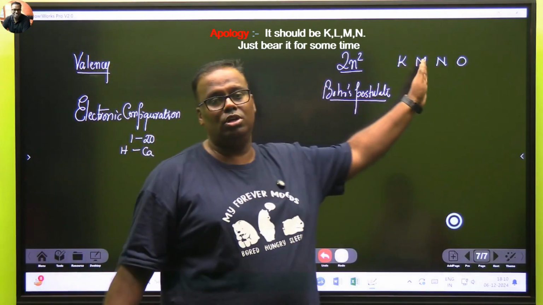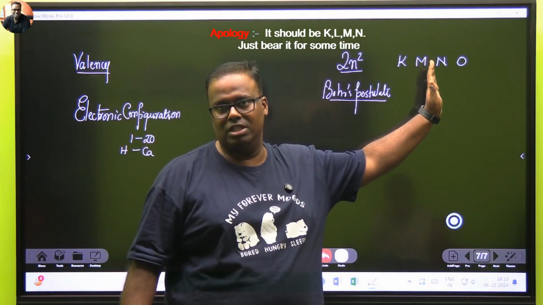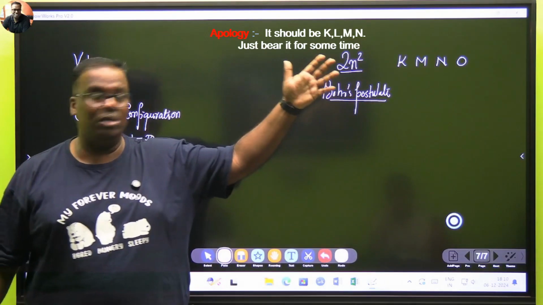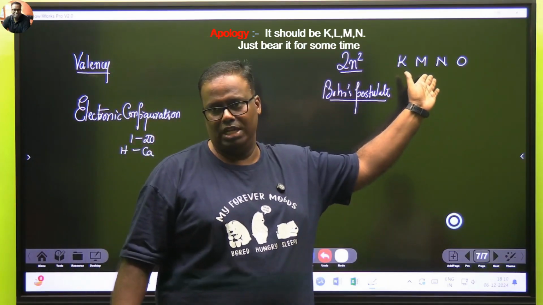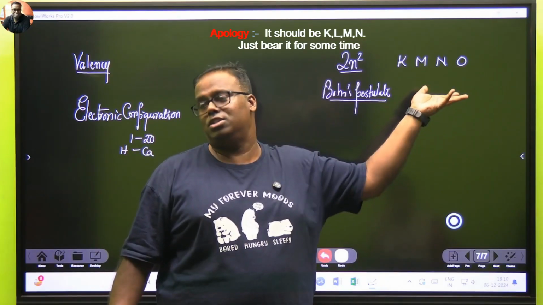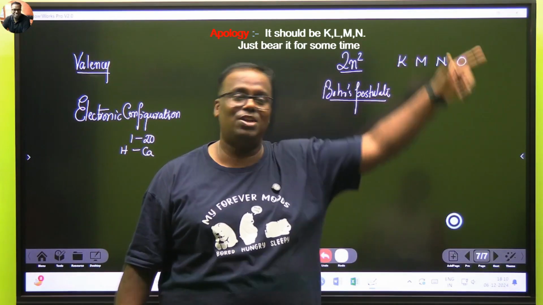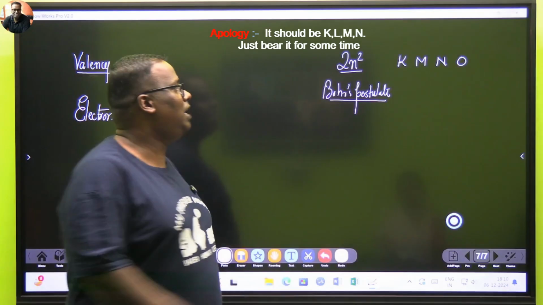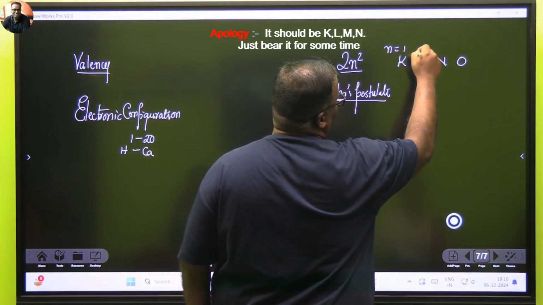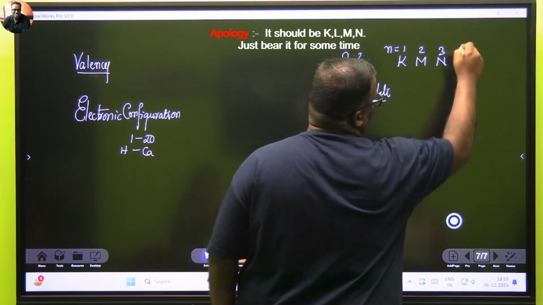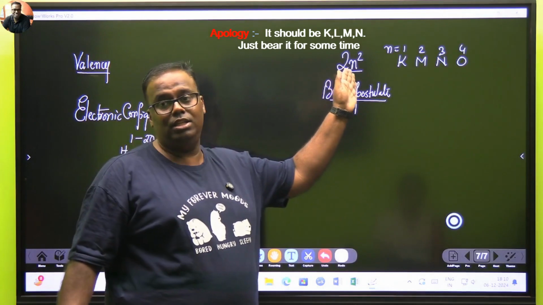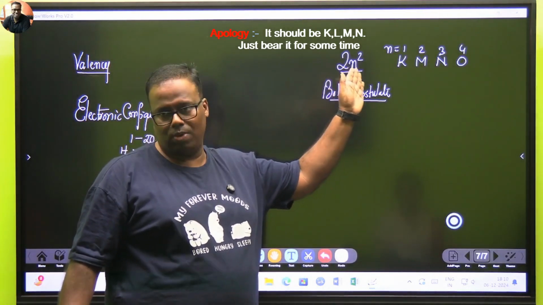However, this model does not work from grade 11 onwards. Your electrons are actually filled as per the quantum mechanical model. But up to 20, this will support, and that is what we read in 9 and 10. Somebody is asking, if this is wrong, why is it taught? It is taught so that you then understand why it is right. So Bohr says K, L, M, N means the value of n for K is 1, L is 2, M is 3, N is 4. Have you understood? So the electrons will always fill in the order of the number 2n squared.